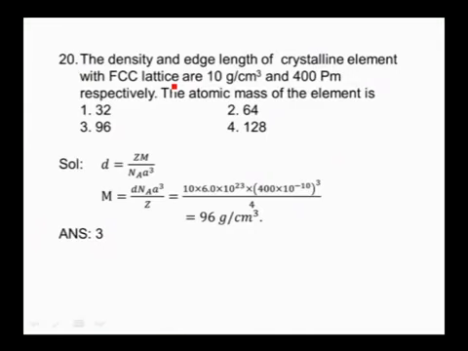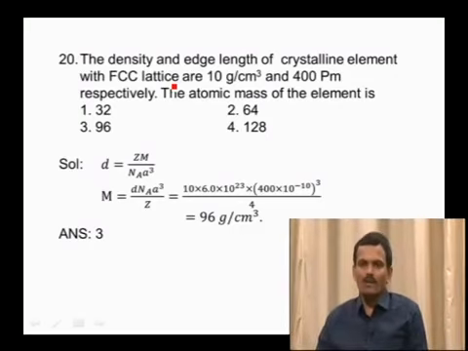The density and edge length of a crystalline element with FCC lattice are 10 grams per centimeter cube and 400 picometers respectively. The atomic mass of the element is. The given options are 32, 64, 96 and 128. As you know, the formula for calculating the density of the lattice is ZM by Na cube, where Z is the number of atoms present in the unit cell.